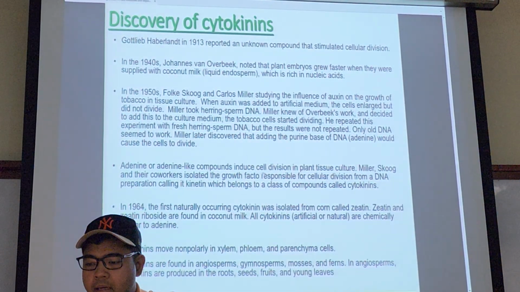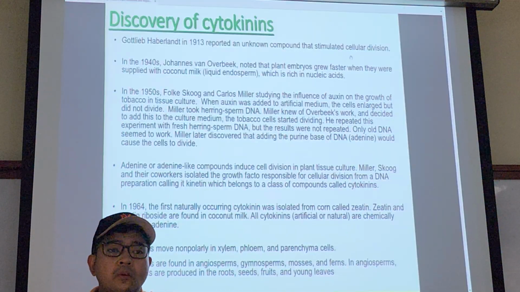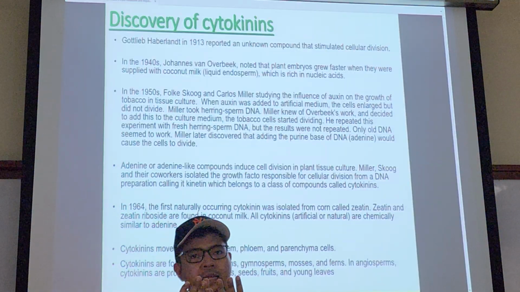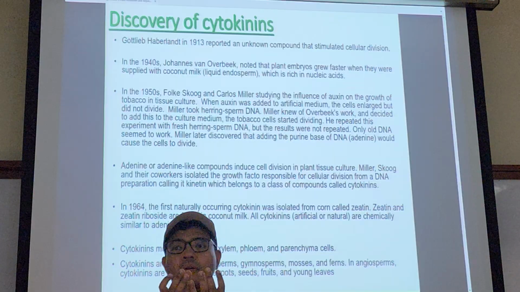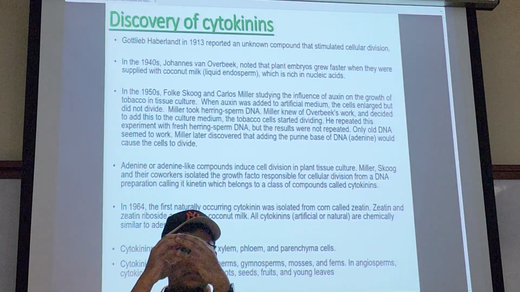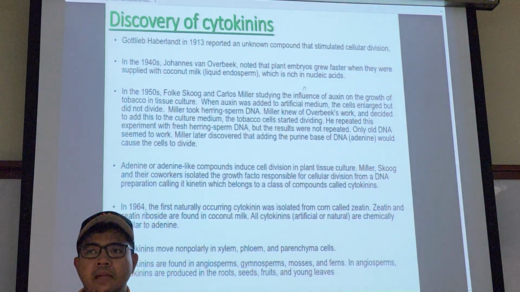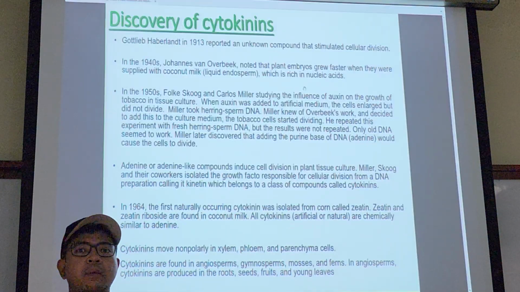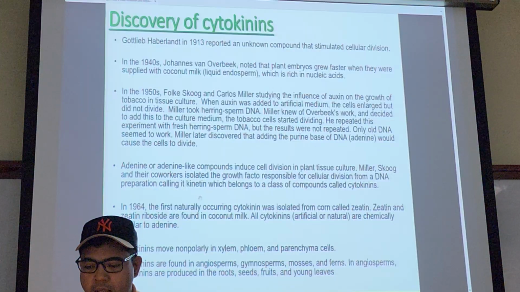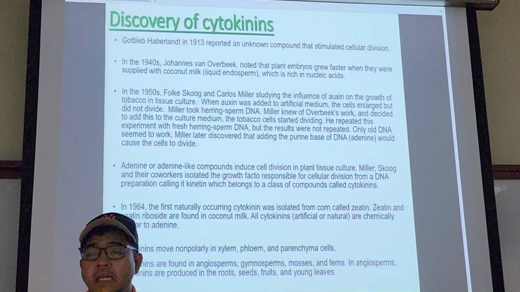So they found that there are some compounds that actually stimulate cellular division. Remember, auxin is actually involved with cellular elongation. Cellular division means mitosis. Auxin does not necessarily cause mitosis to happen, it just makes whatever is there bigger. So the first isolated naturally occurring cytokinin compound was zeatin.